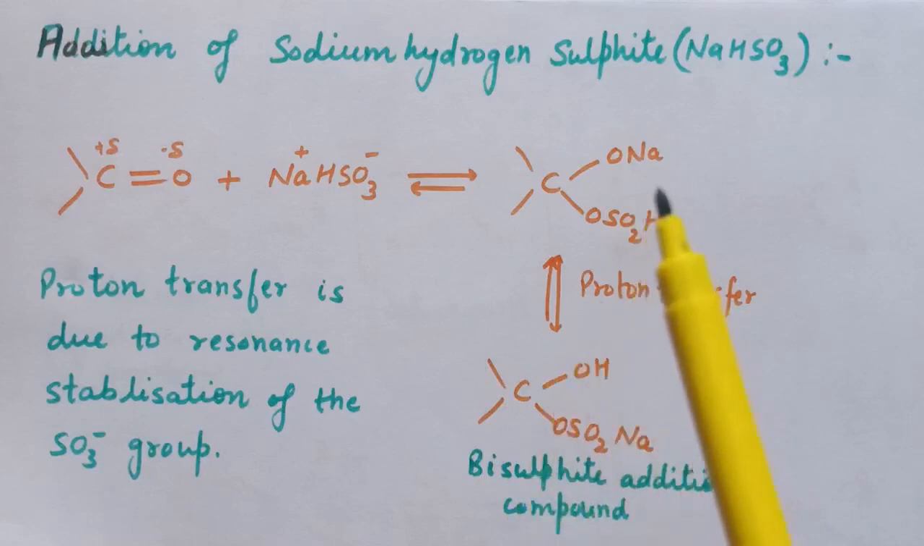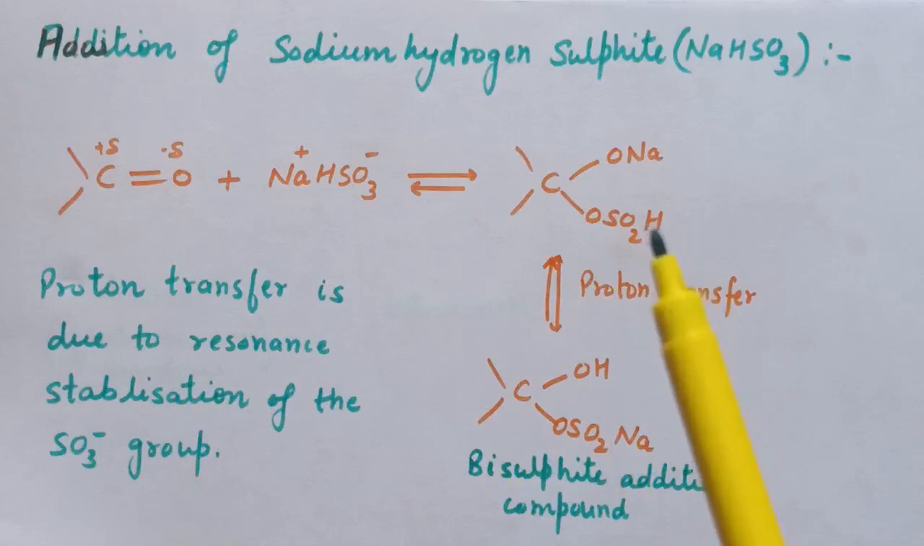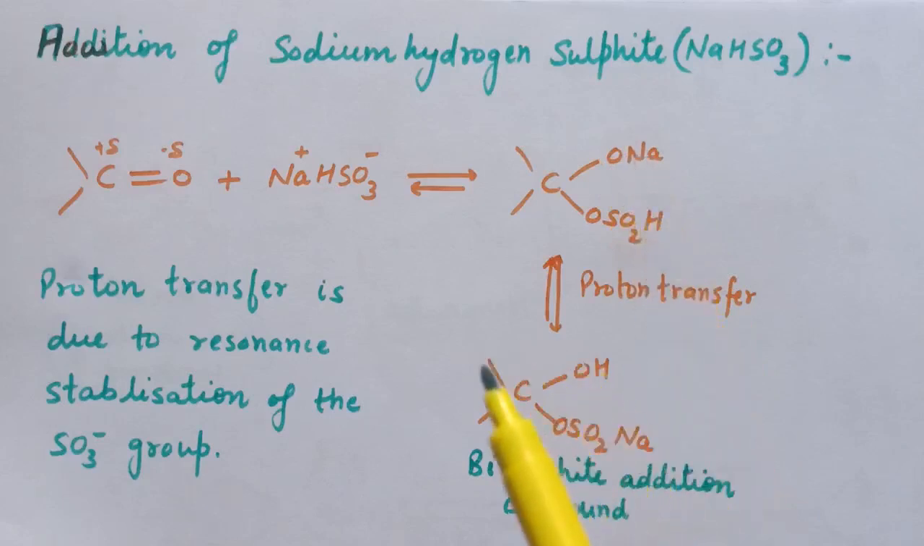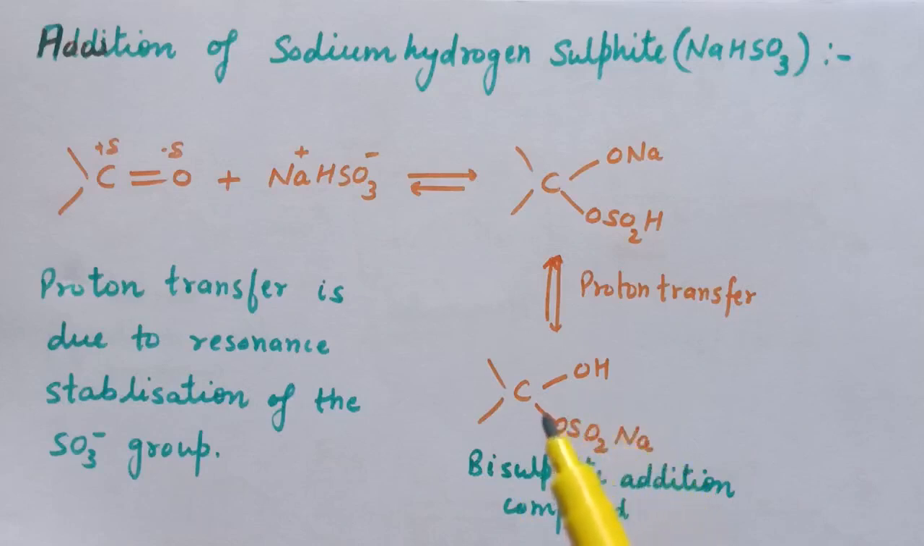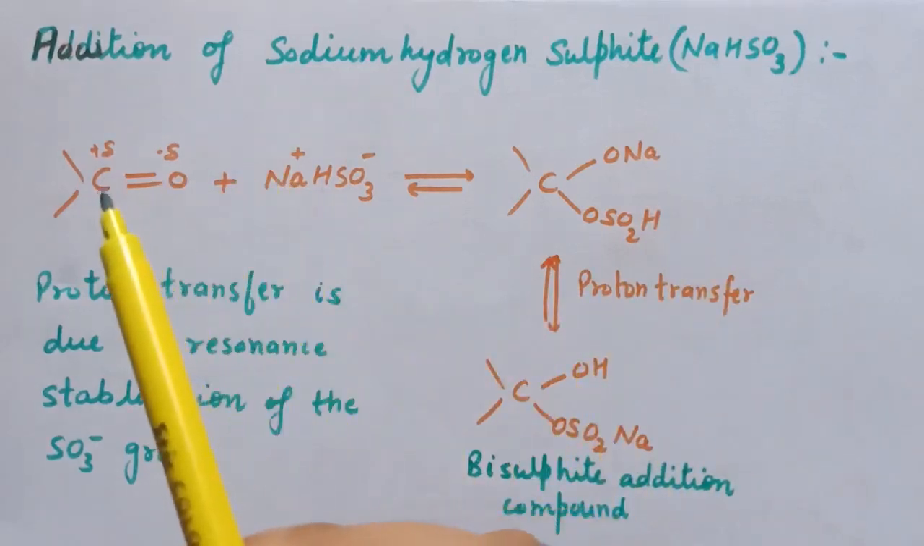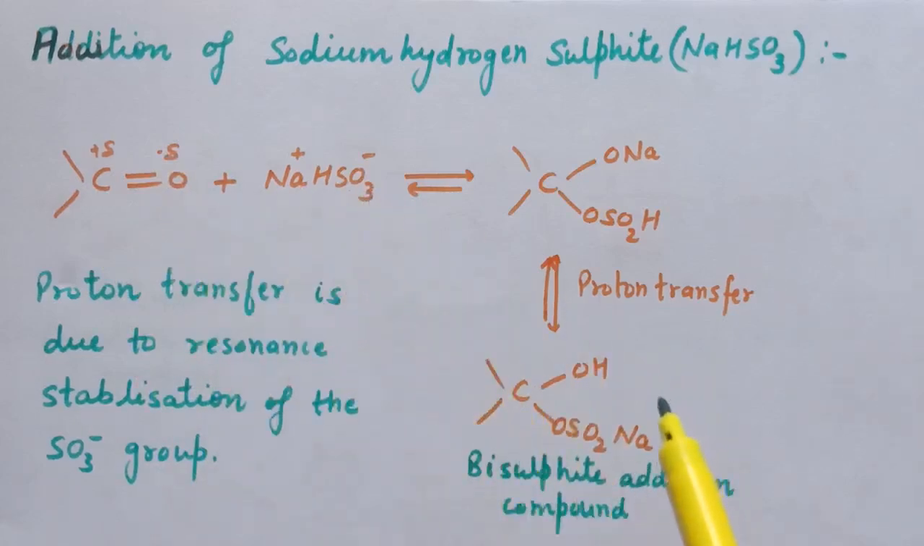Now in this reaction, proton transfer takes place due to resonance stabilization of the SO3 negative group. That is, the transfer of proton from this to this oxygen results in the formation of this addition product, which is stabilized by resonance. Because of stabilization of the SO3 negative group by resonance, this proton transfer takes place. So this is the reaction of carbonyl compounds with NaHSO3. Here this bisulfite addition compound is formed.